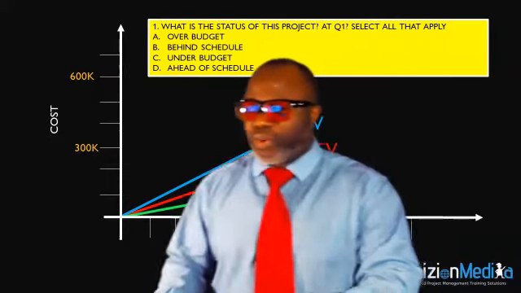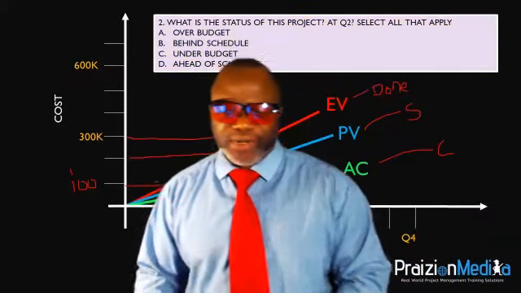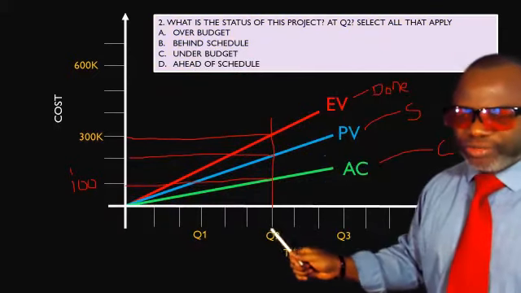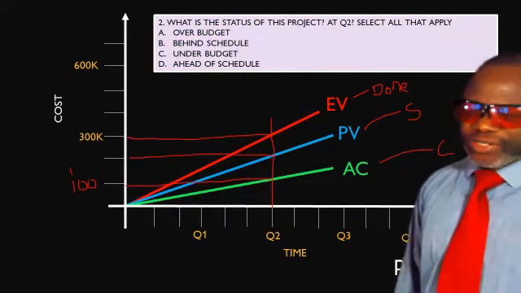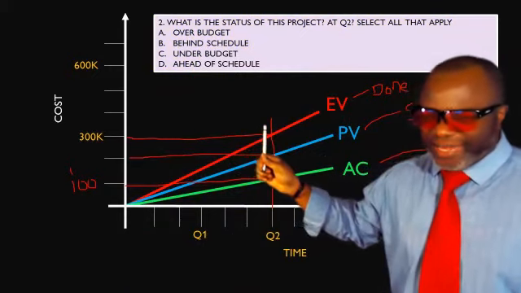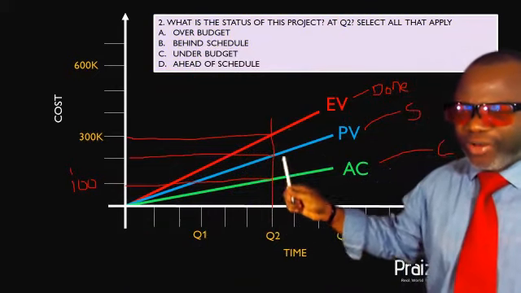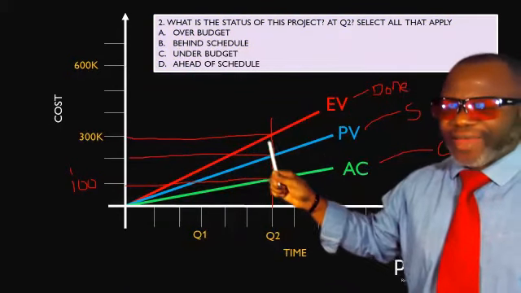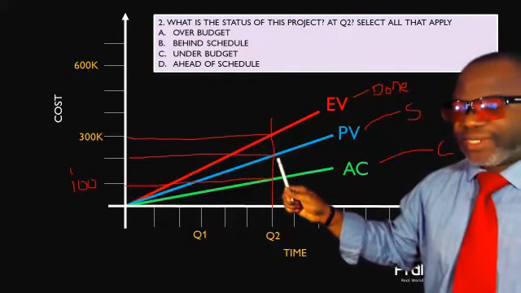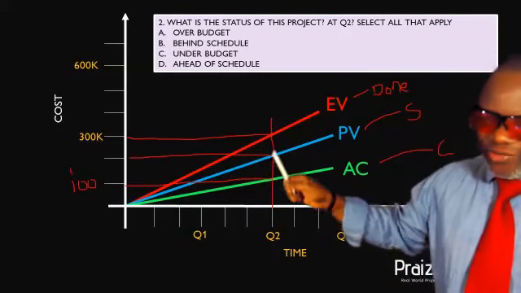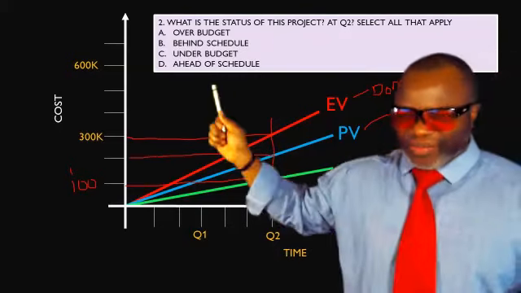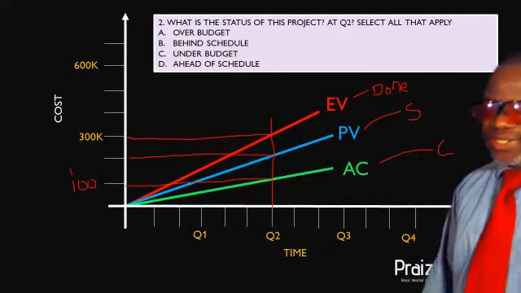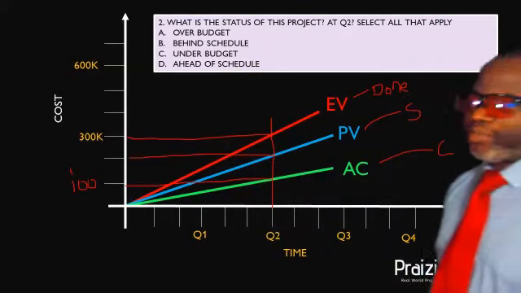Okay, so that's one problem. Let's take a look at one more and we'll be done for the day. What is the status of the project at Q2? You got to look at Q2. And they're pretty much all the same across the quarters. So earned value in this case, we can see, is on top of the other two. So this is favorable in terms of schedule, which means we are ahead of schedule and we are still under budget. You got to reverse it, remember? So let's see. We are ahead of schedule, which is D, and we are under budget, which is C. And that is how you will tackle these problems, my friends.